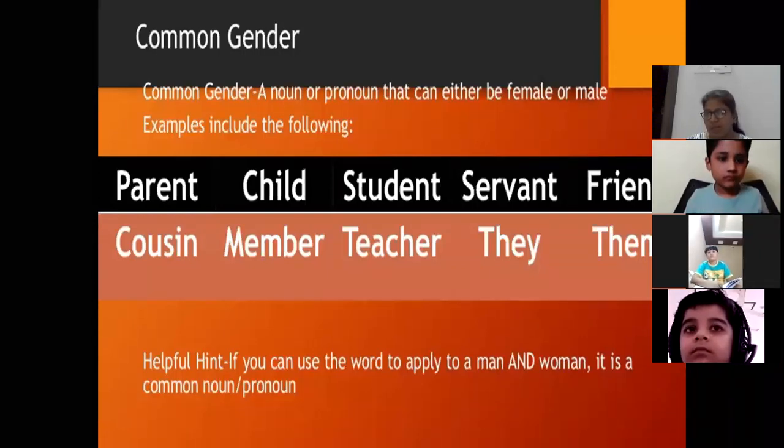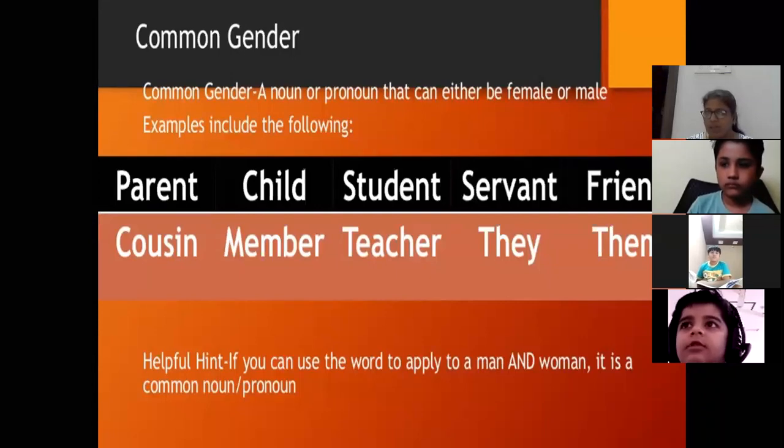Same with child. If I want to say it for a boy or a girl, I will say child only. I am not going to say boy child or girl child. Same as you are students of grade 4. In your class there are males and females. If I want to say it for a girl, I will say she is a student of grade 4A.